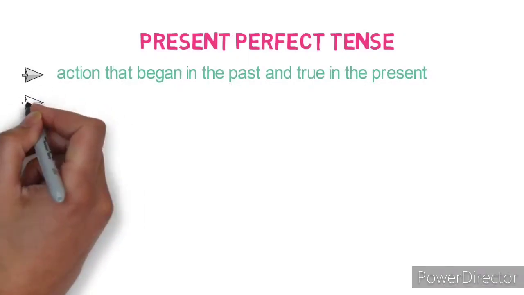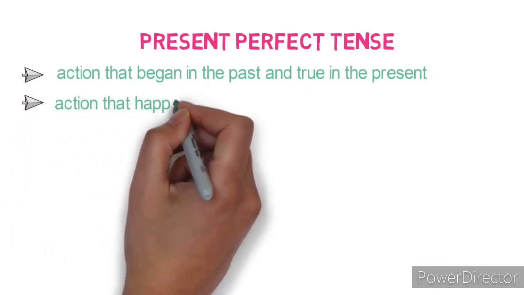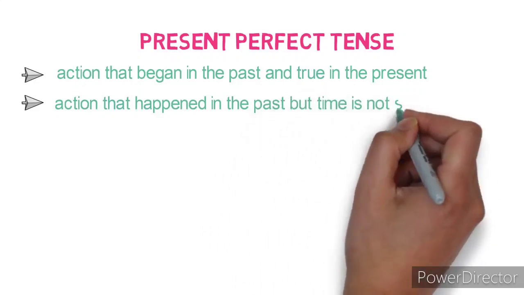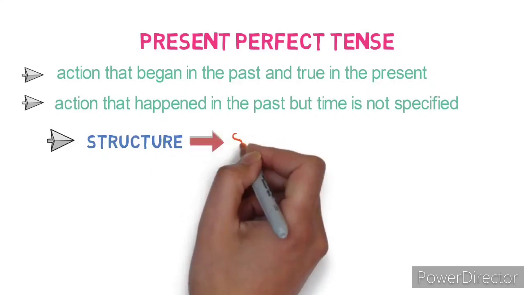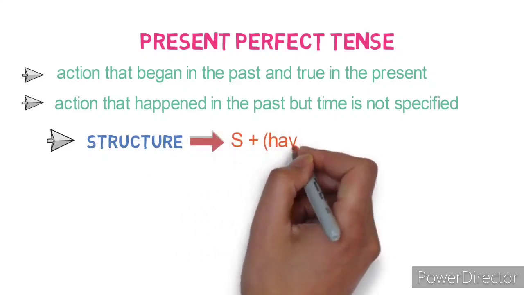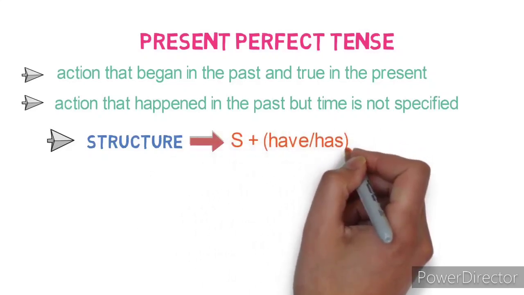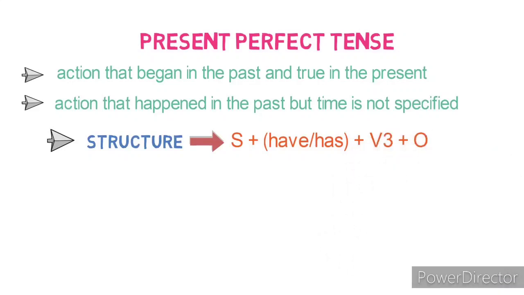And also it refers to an action that happened in the past but the time is not specified here. Let's see the structure for present perfect tense. Subject plus have or has plus verb form plus object.